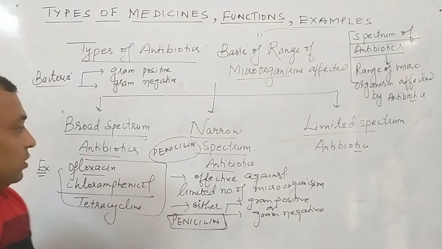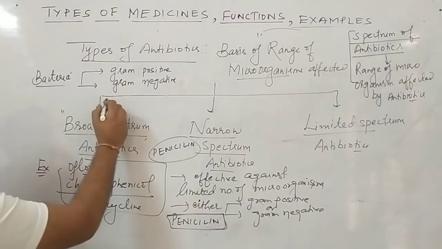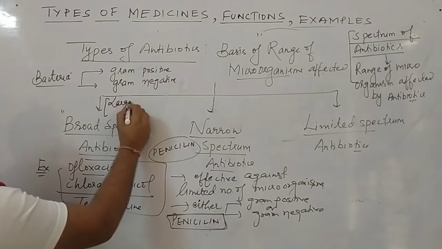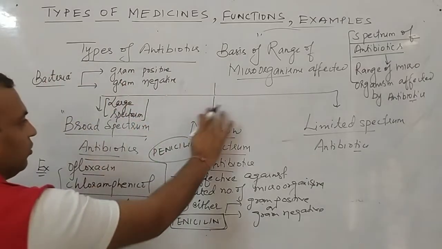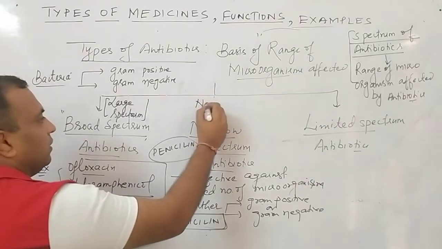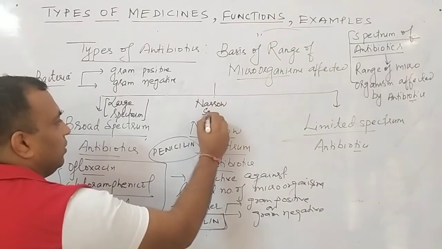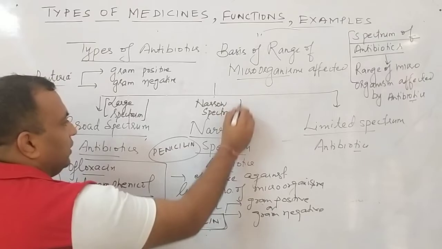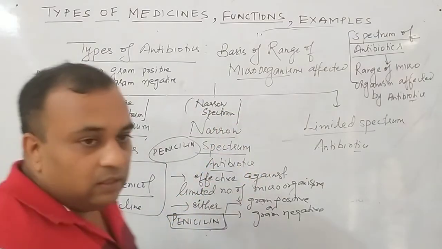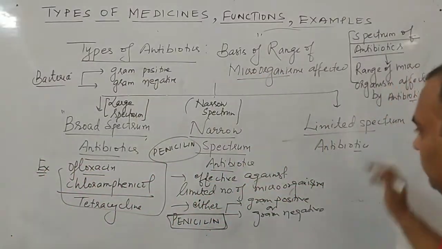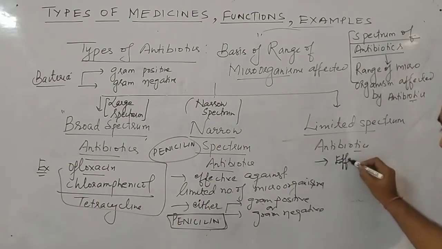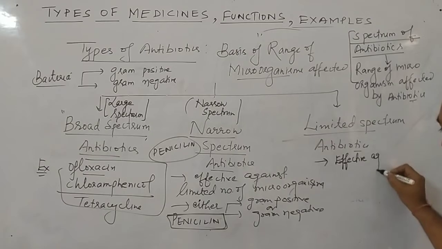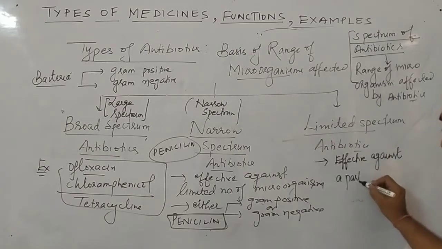Once more, these broad spectrum antibiotics have a large spectrum. And what about narrow spectrum antibiotics? They will have a narrow spectrum. But what will be the third category, that is limited spectrum? These are the antibiotics which are effective against a particular microorganism.